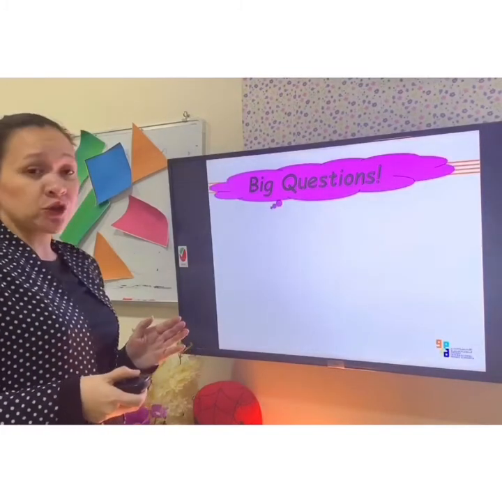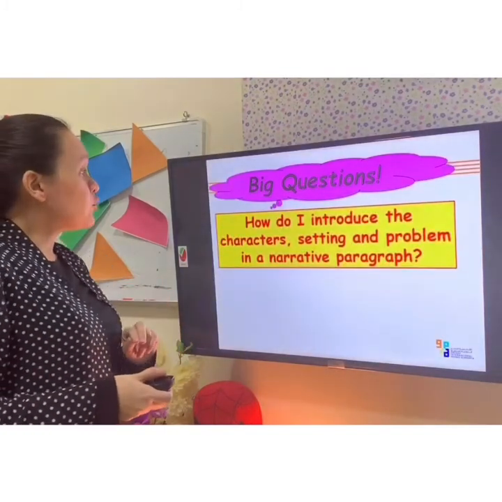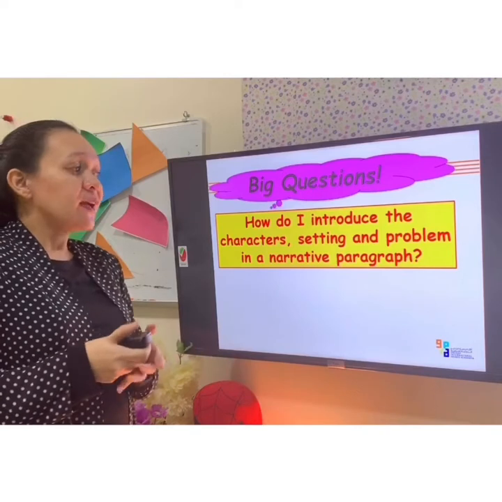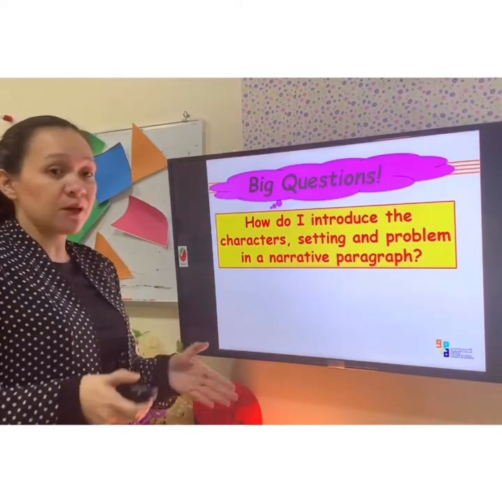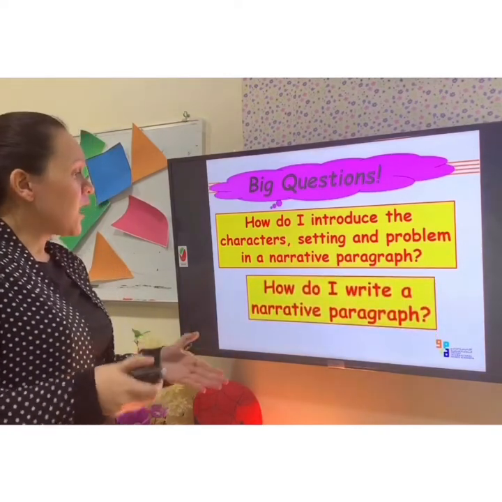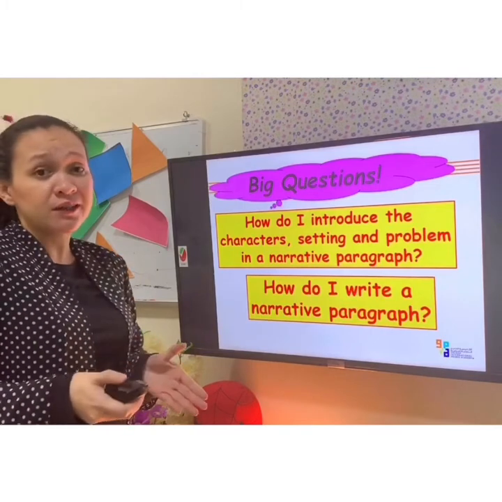Now let's move here to our big question. For our big questions, we have two. How do I introduce the characters, setting, and problem in a narrative paragraph? And how do I write a narrative paragraph?